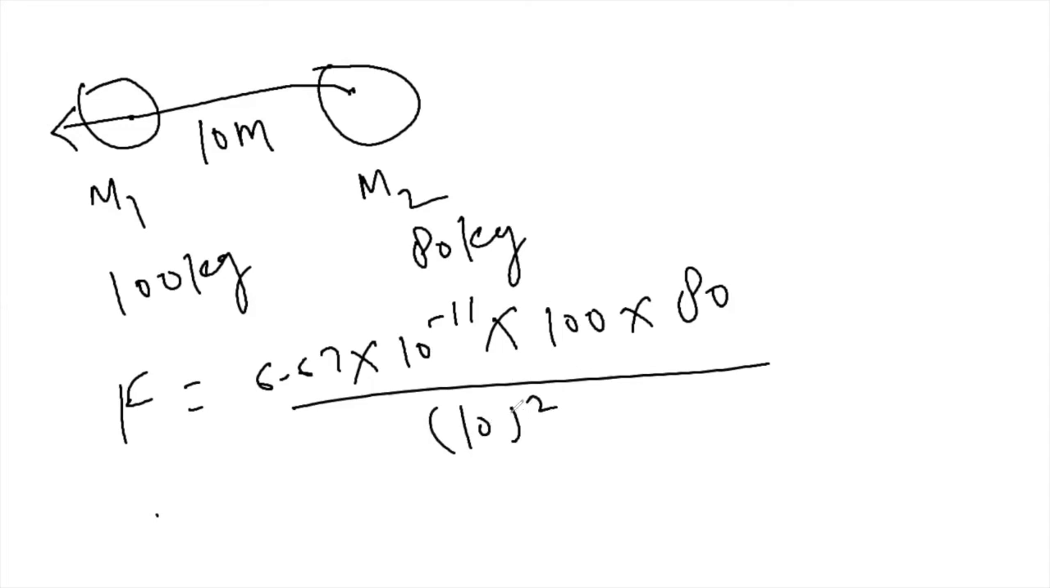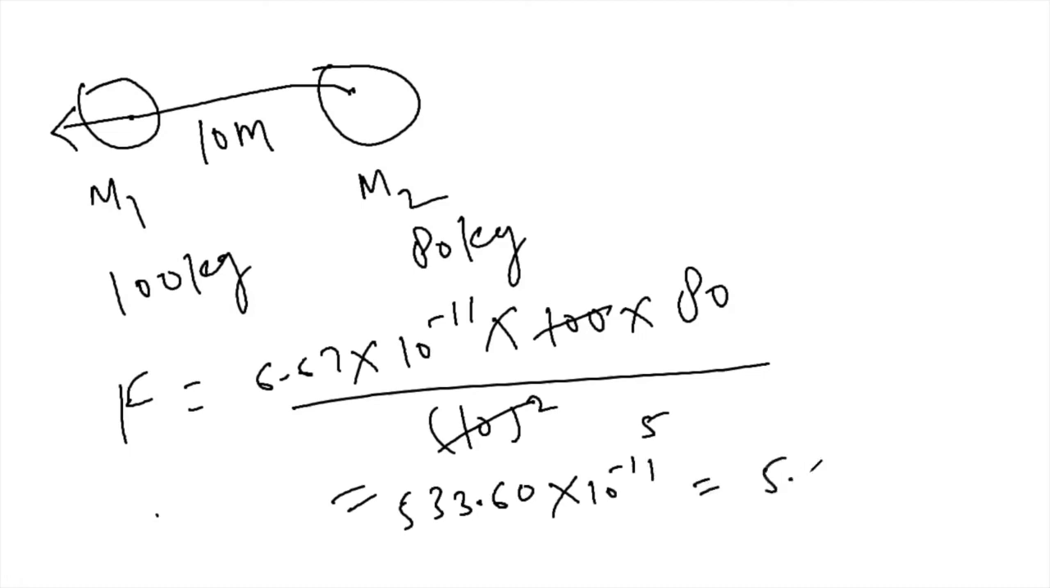This 10 square is 100, which simply cancels out with this one, and when you multiply it, it gives you around 5.3 and so on, let's say like around this one. After putting this point, you have this quantity 10 raised to power minus 11, and if you want to round it to one digit before the point, then you will get 10 raised to power minus 9.